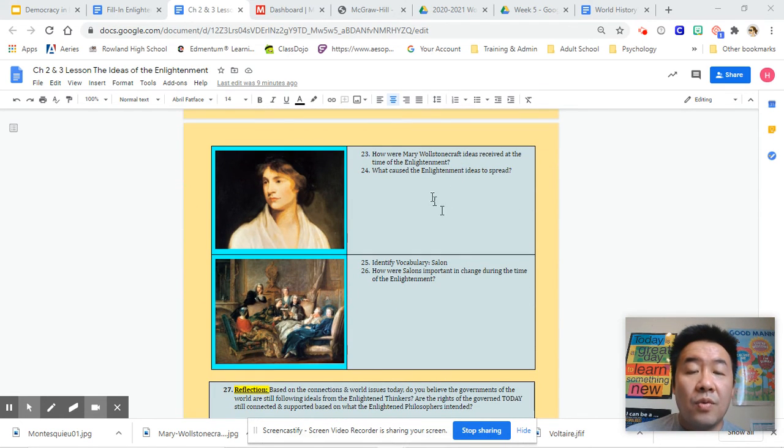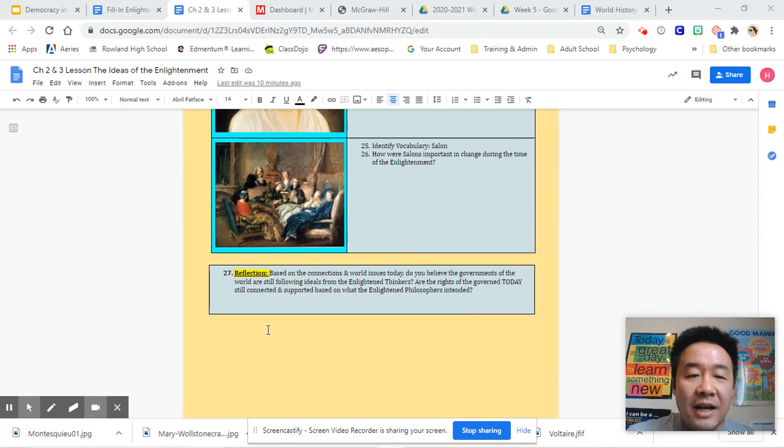Okay? We're going to talk about more enlightened thinkers, and then we're talking about another identified vocabulary word, which is salon, not the one that you go to get your hair done. Okay, so when you look up salon, it's going to be the salons of the Enlightenment, not the ones that we currently go to now. I mean, you don't get this great hair just by... well, not that kind of stuff. Anyways, last question, question number 27, is going to be a reflection of what we discussed and what you learned from this week,